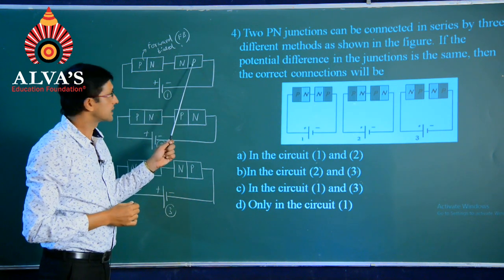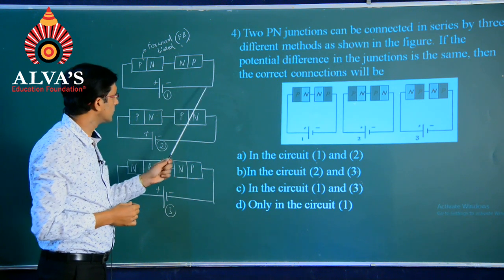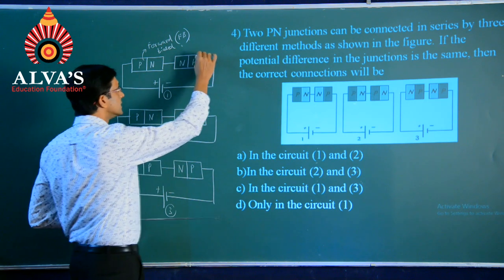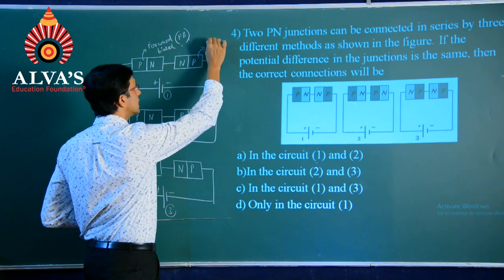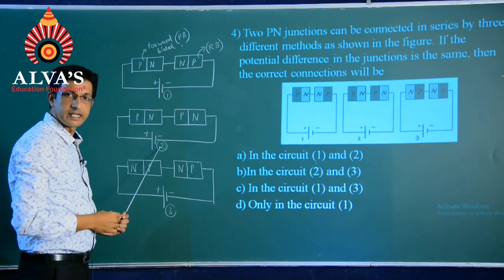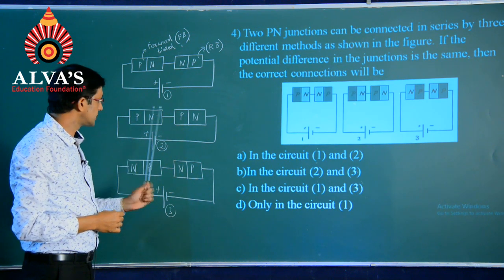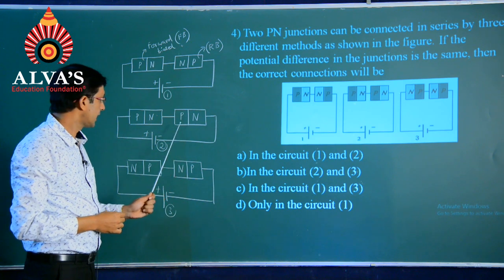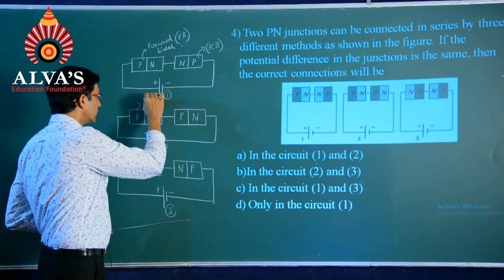Whereas, for the second part that we are having, when this p is connected to the negative of the battery, the junction gets reverse biased. I will write in short as RB. Coming across the second figure that we are having, both the diodes, as we see, are in the same order and they happen to be forward biased.